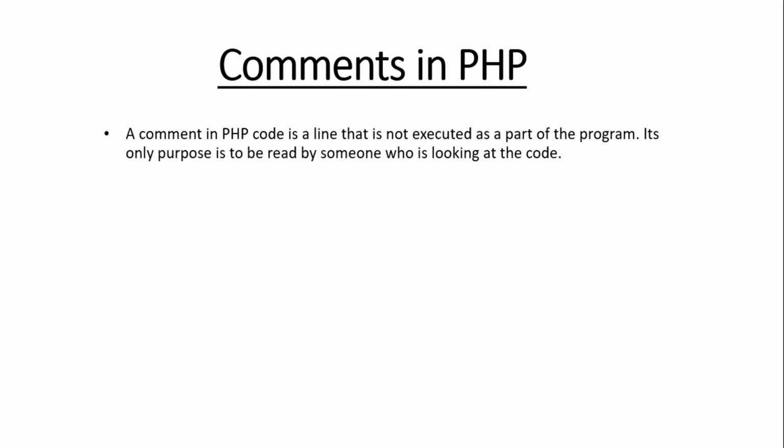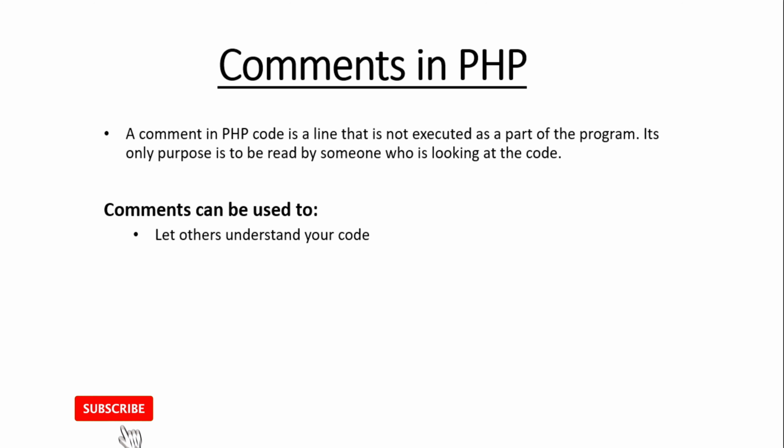A comment in PHP code is a line that is not executable as a part of the program. Its only purpose is to be read by someone who is looking at the code. Comments can be used to let others understand your code. For example, if you write some complex code without putting any comments and another person tries to understand that code, it may be difficult for him. But if you put appropriate comments in that code, then any other developer can understand it easily.